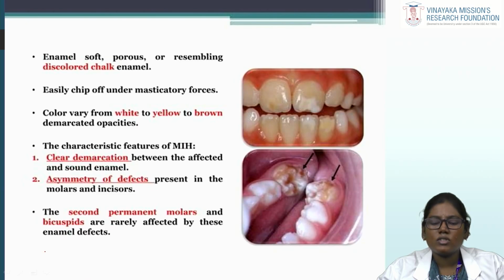So the characteristic features of MIH include clear demarcation between the affected and sound enamel surface, and asymmetry of defects, present mostly in the molars and incisors. Another important thing about MIH is that it does not involve second permanent molars and bicuspids, which are very rarely affected by these enamel defects.